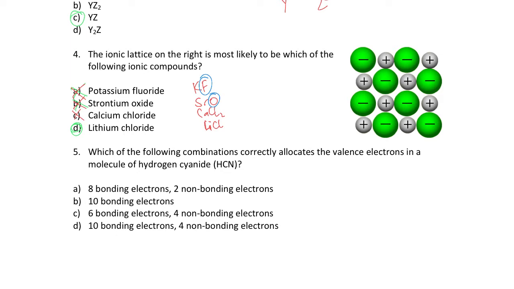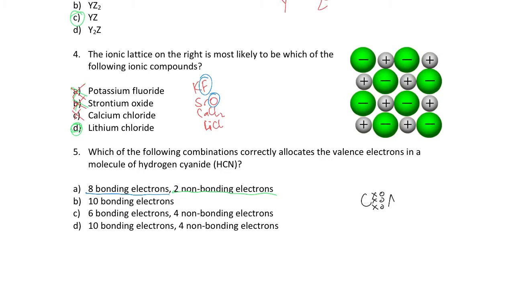Which of the following combinations correctly allocates the valence electrons in a molecule of hydrogen cyanide? Okay, so again, these bonding electrons are the ones that are between atoms, and non-bonding electrons are the ones that are not between. I would suggest you just draw this out. So hydrogen cyanide is this one here.